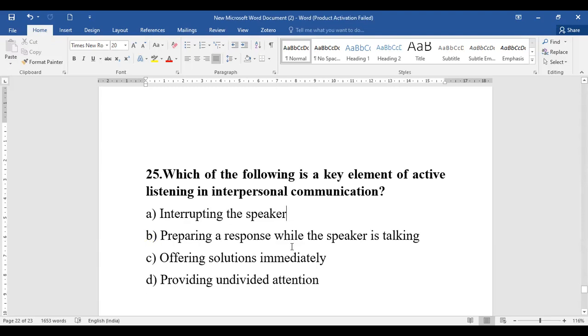Preparing a response is negative. Offering solution is again not considered to be very true. So providing undivided attention, where you are not distracted in any form, will be considered as your active listening with respect to interpersonal communication. Okay, so option number D stands to be the right answer.